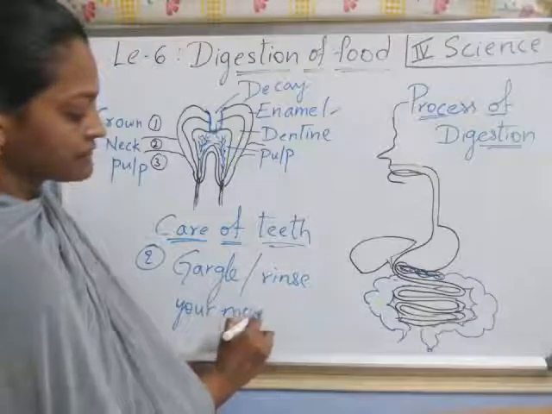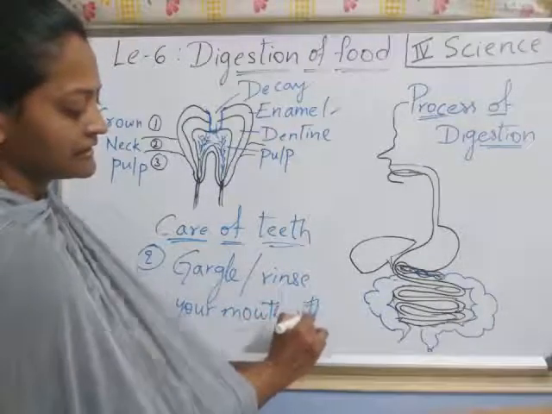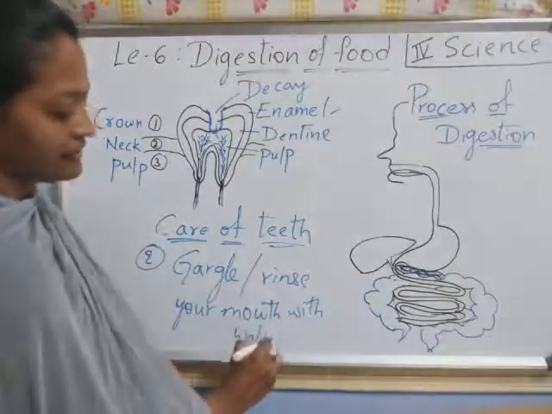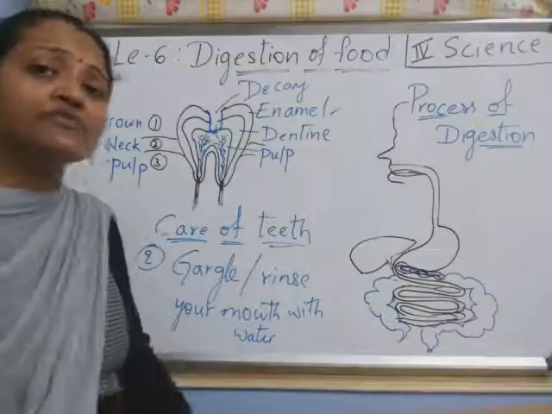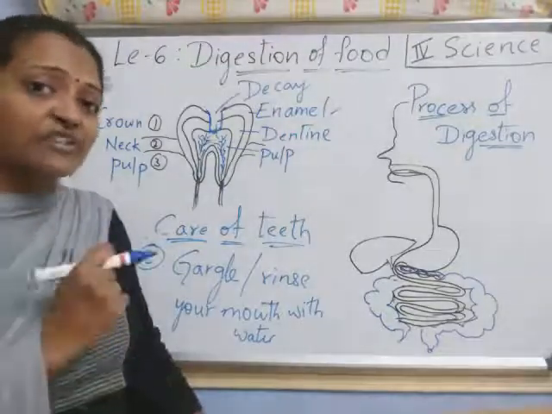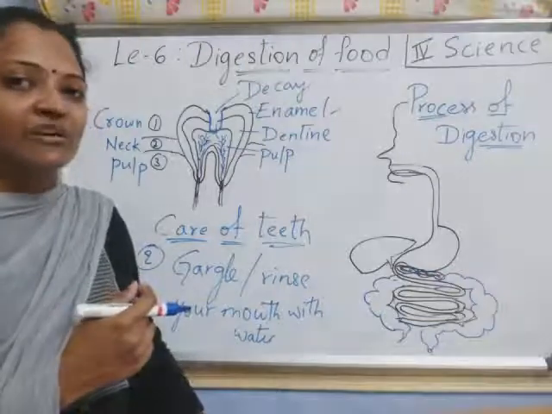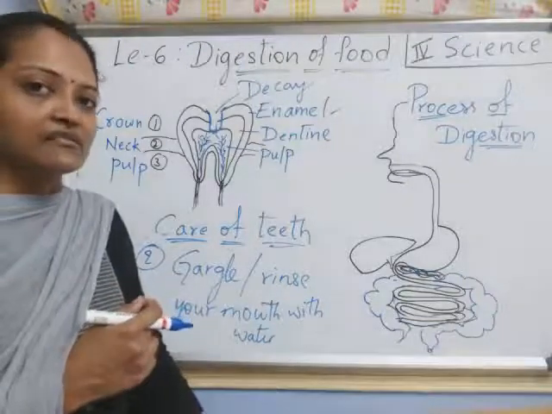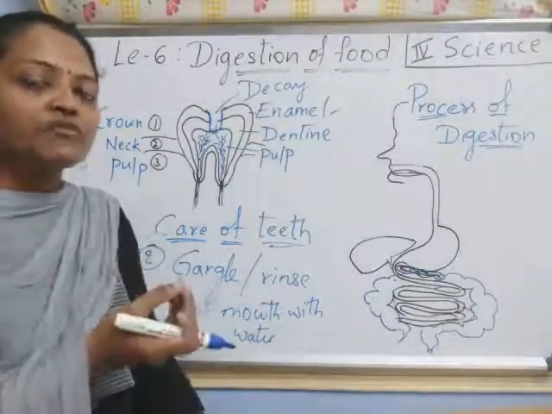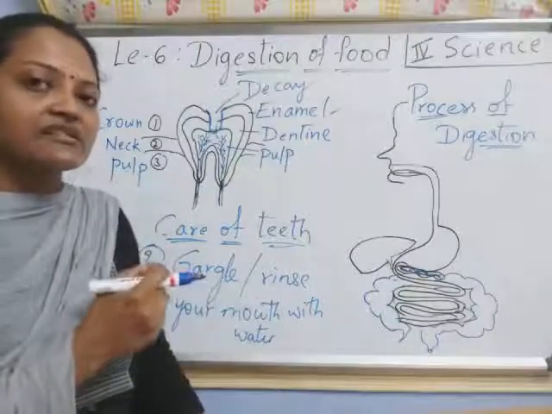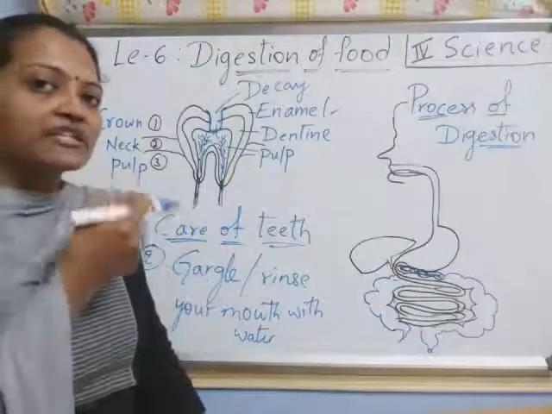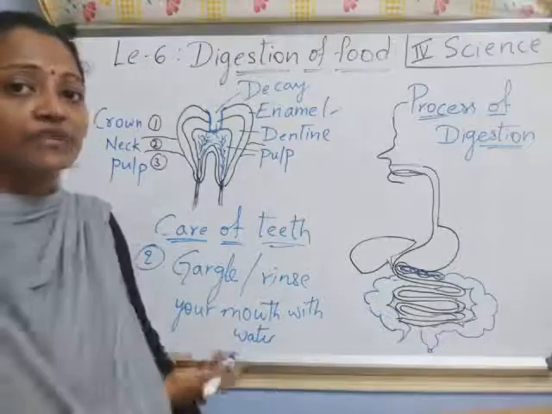Mouth with water. This is second care. You have to rinse your mouth before going to sleep also. After brushing, you have to rinse your mouth with water like this. Understood? So that any small food particles stuck inside the mouth, stuck in between the teeth, also come out along with the water.